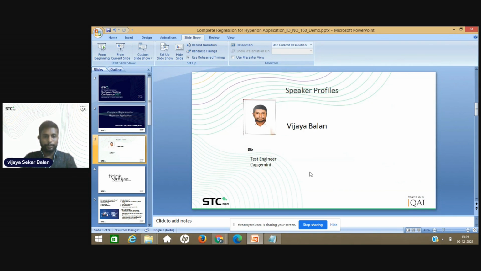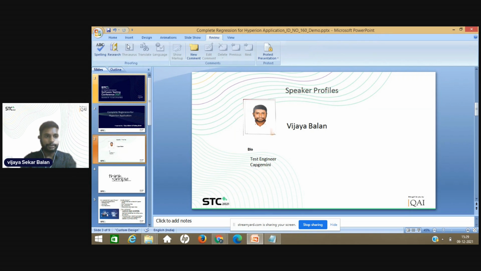Just to brief you about myself, I'm Vijay Balan from Capgemini, and I have been working with Capgemini for almost 7 years now. Out of 7 years, 4 years I was into ETL testing, and 3 years into Hyperion application testing. This white paper is around Hyperion regression automation testing, the methodology, and how it evolved. That is what has come up as a white paper from our end. So let me go through the slideshow.